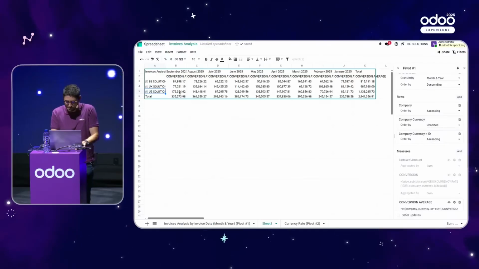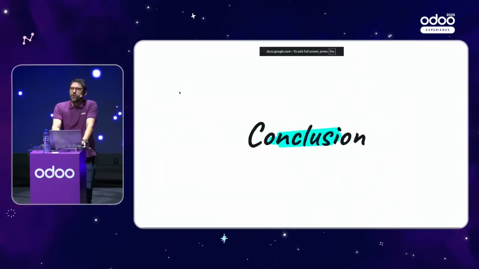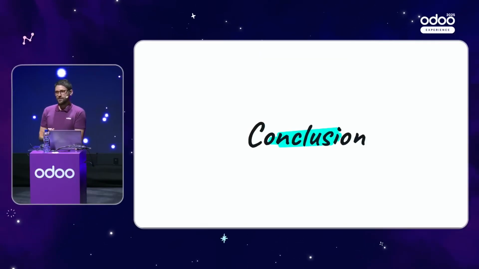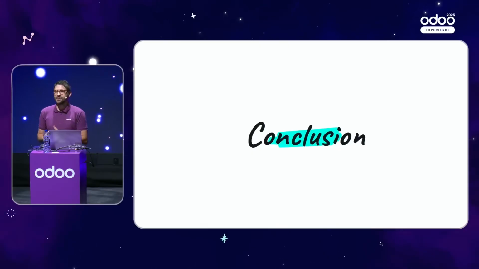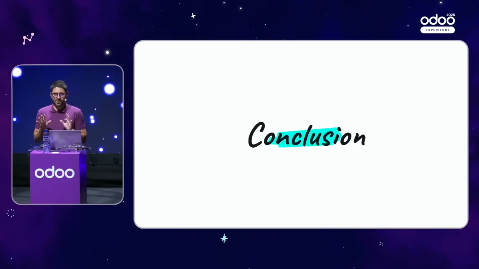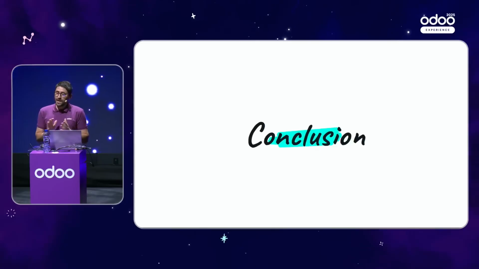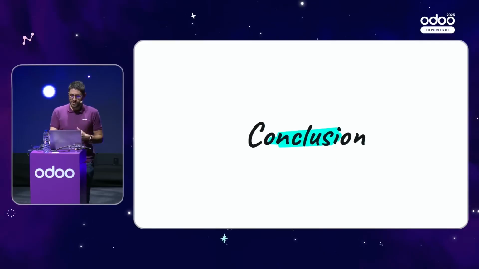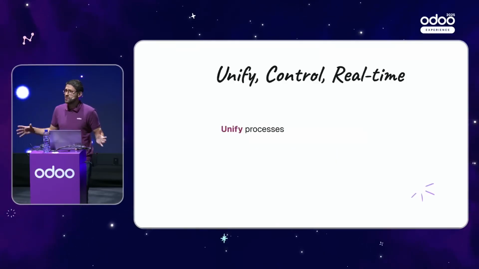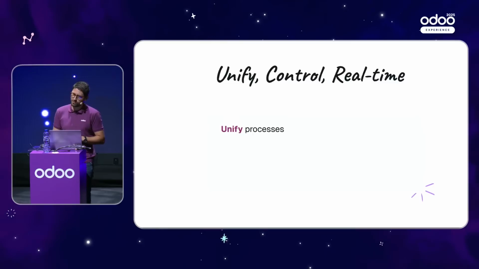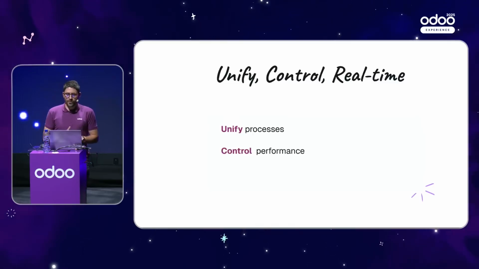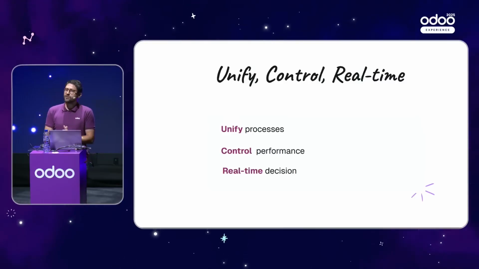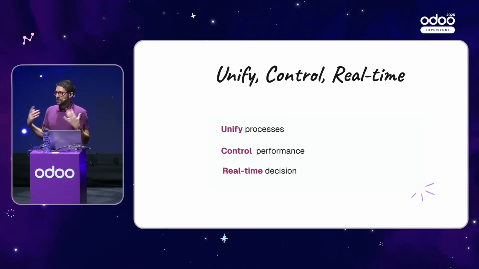So now that we have done it, I suggest that I come back to the conclusion in my slides, because we have seen that indeed managing multiple companies brings complexity: different reports, different currencies, different standards. But Odoo addresses all of these challenges. And Odoo provides what the finance team needs the most, which is first the possibility to unify the processes in one single platform, the possibility to control the performance, and then the possibility to take decisions in real time.